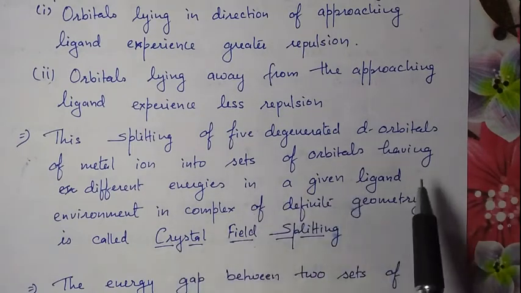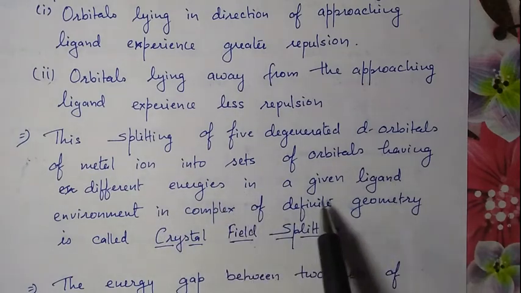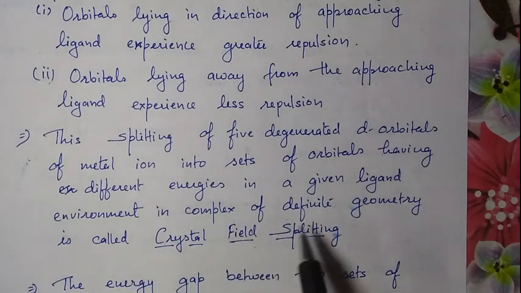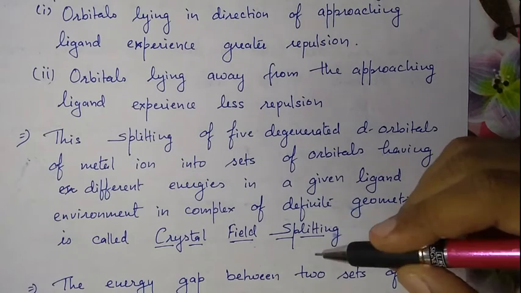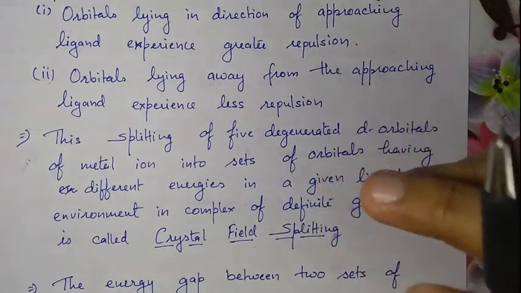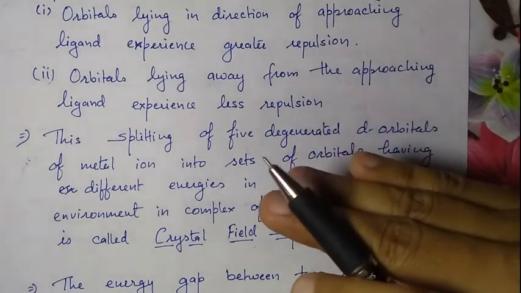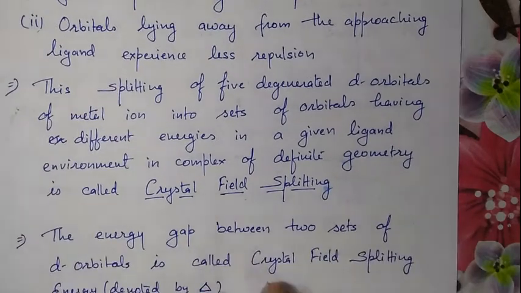This energy splitting in a given ligand environment in a complex of definite geometry is called crystal field splitting. It is the splitting due to repulsion between ligand and metal ion, and the gap between those sets of orbitals is called the crystal field splitting energy.